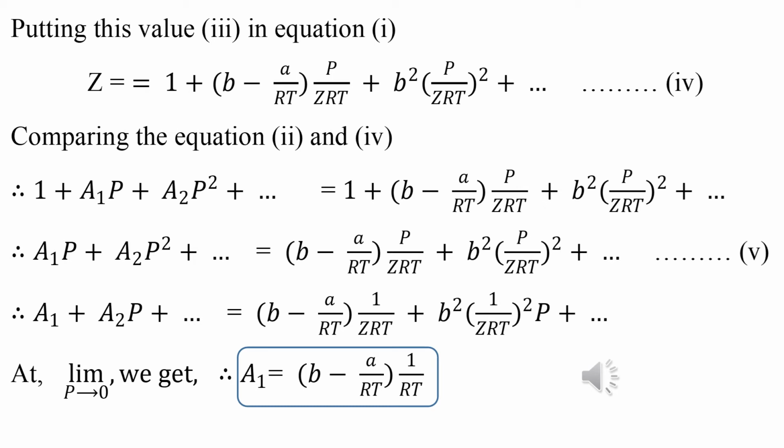And if we consider the limit p tends to 0, at very low pressure, we get a1 equal to (b minus a by RT) into 1 by RT. That is a1, the first virial coefficient value we calculate here. The exact value is a1 equal to 1 by RT into (b minus a by RT).